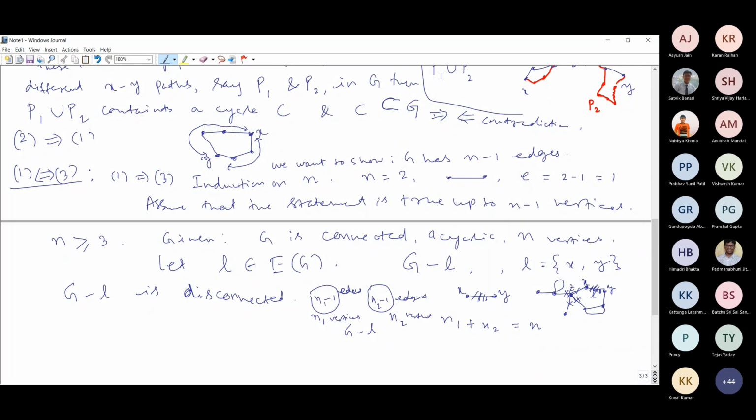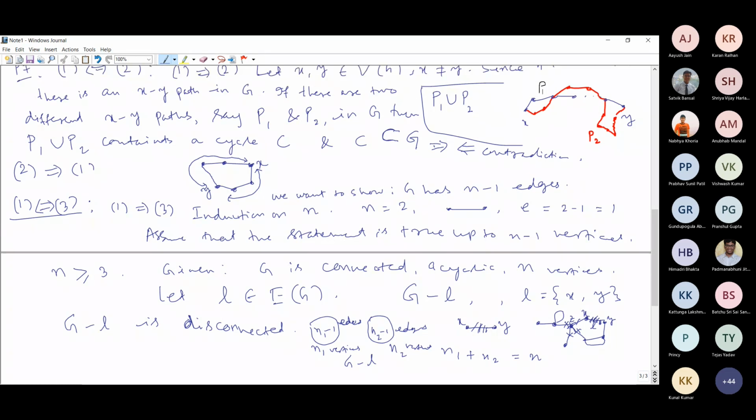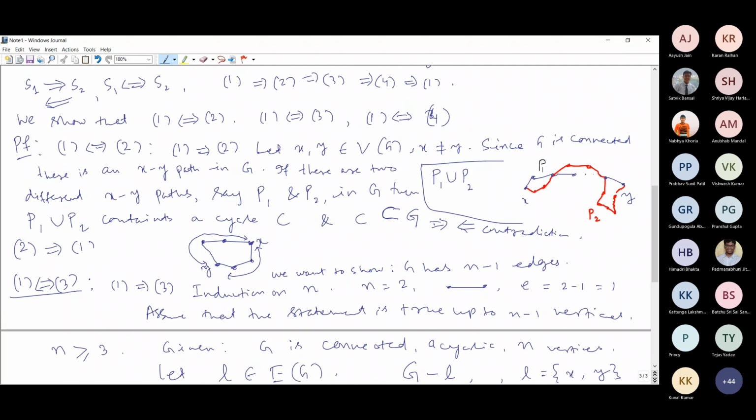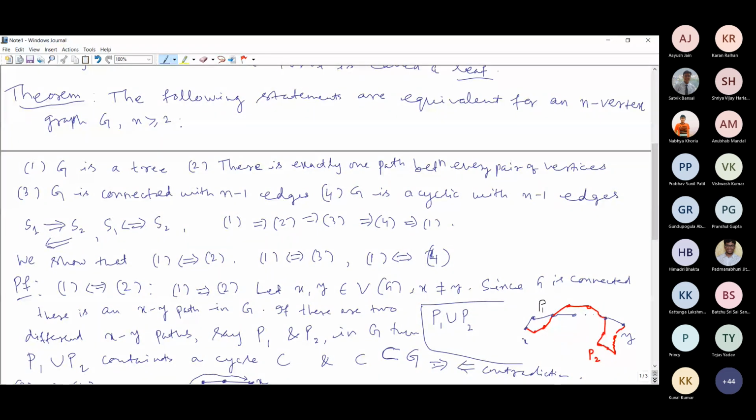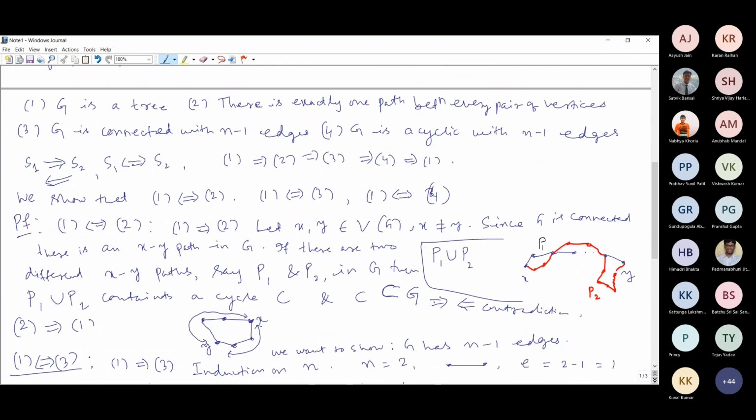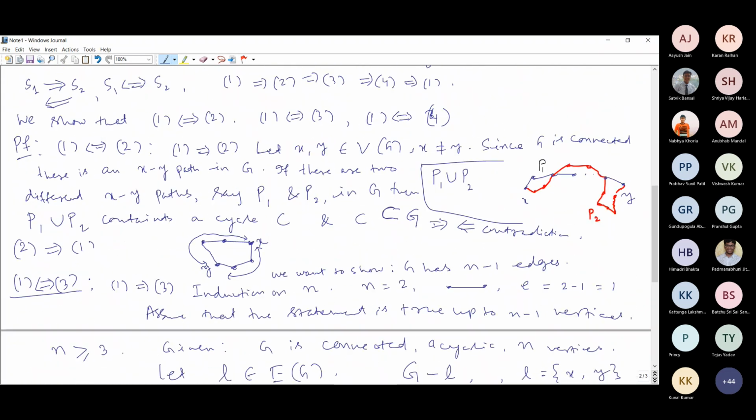In fact, you might be thinking, what happens if N1 or N2 is equal to 1? Of course, not necessarily do we have to take N greater than or equal to 2. Let me modify one thing: you can start with 1 also. Then you will not have any problem; you take N greater than or equal to 1.